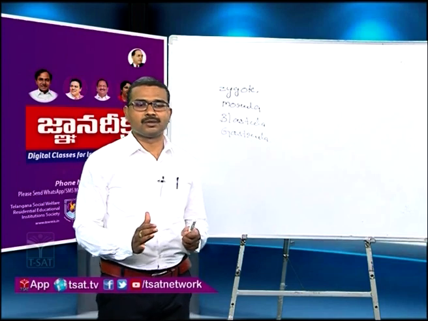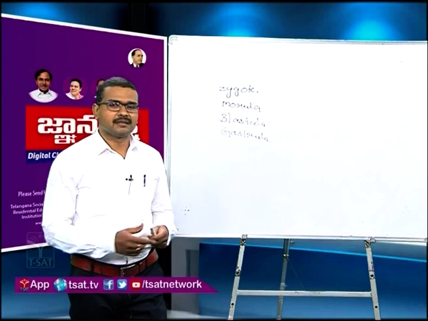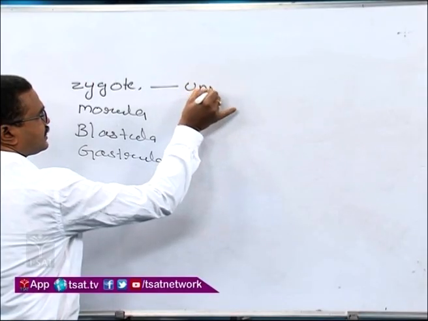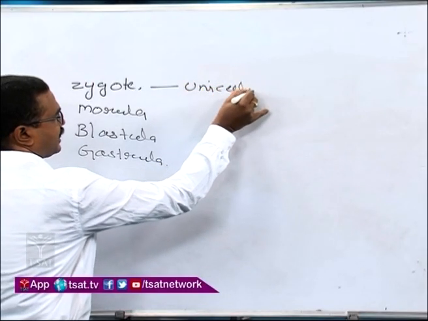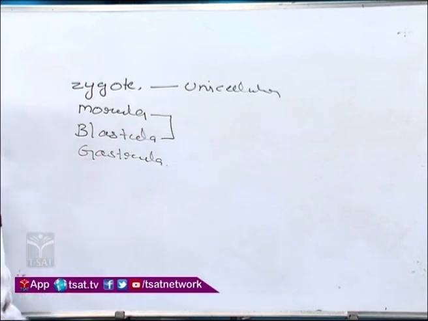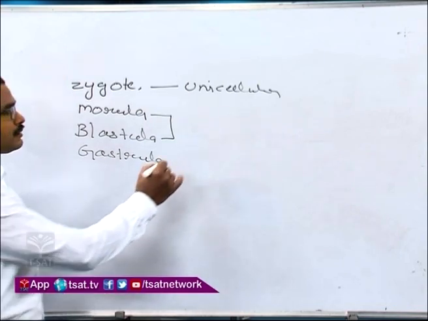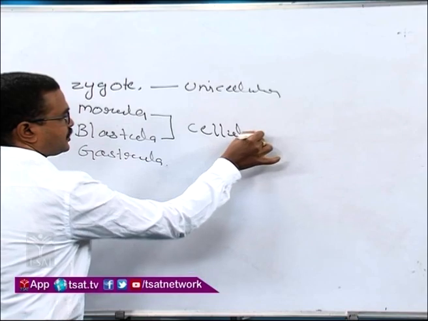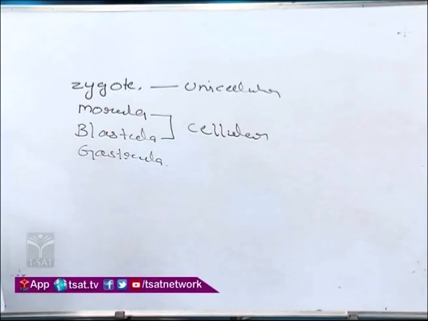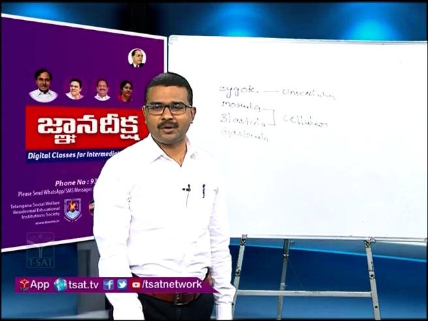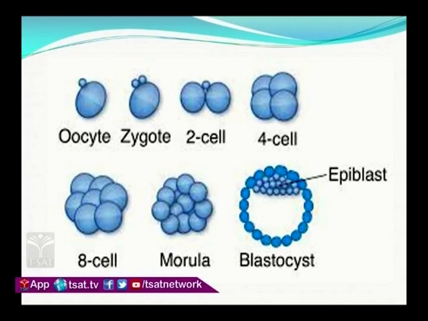That's why the zygote looks like a unicellular organism, and the morula and blastula look like cellular level organisms. You see, in the morula and in the blastula, the cells are arranged in an isolated manner as in the sponges, which belong to the cellular level.